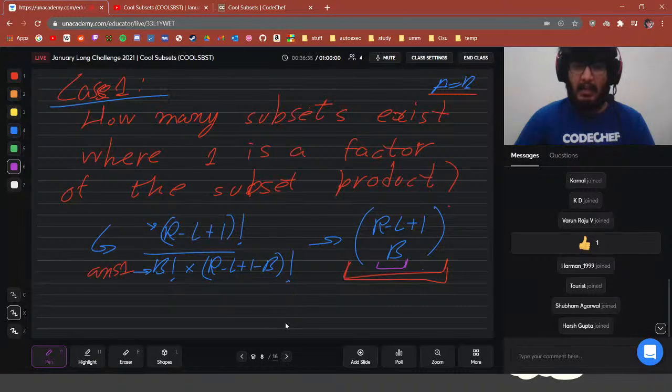Let me write this down here. So we have to sum up x is equal to A to B, R minus L plus 1, choose x, right?